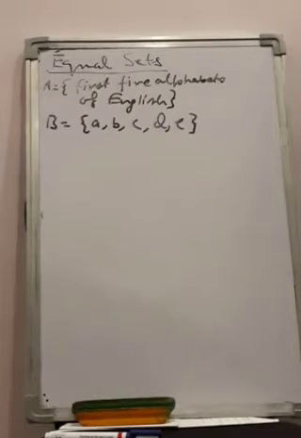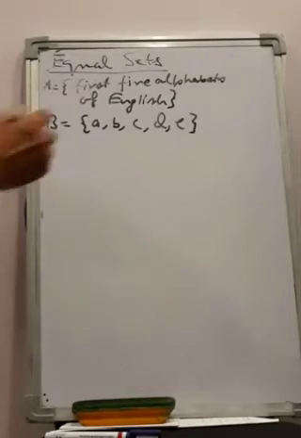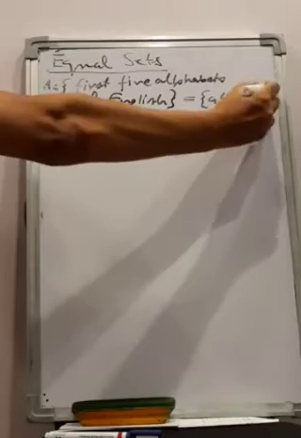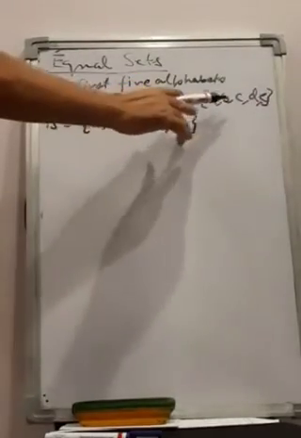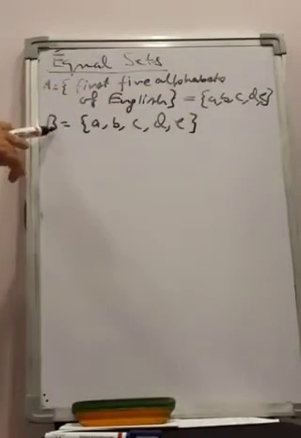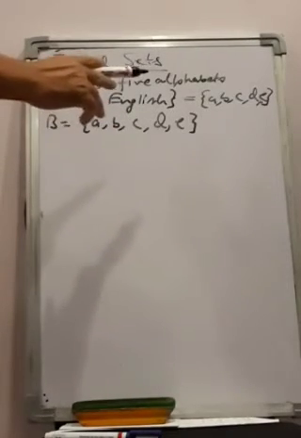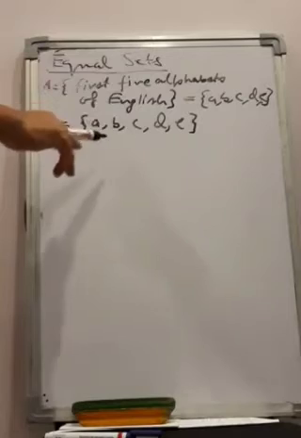So there are two sets written here, A and B. In the first case, A represents the first 5 alphabets of English. Now if you write the elements of this set, it will be A, B, C, D, E only. Now see, the elements of set A are the same as the elements of set B.